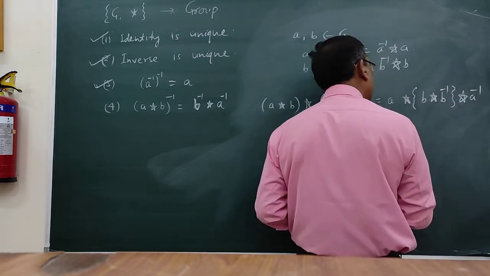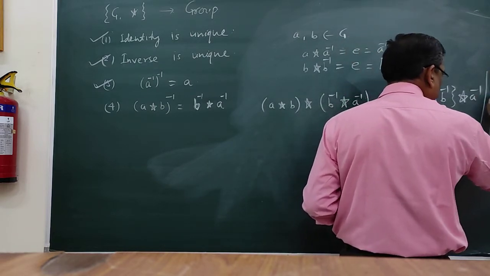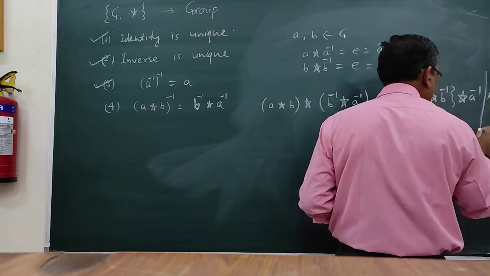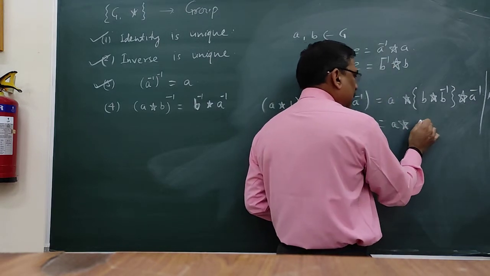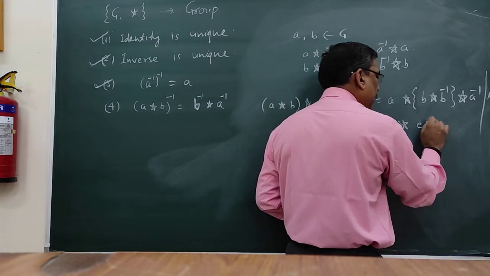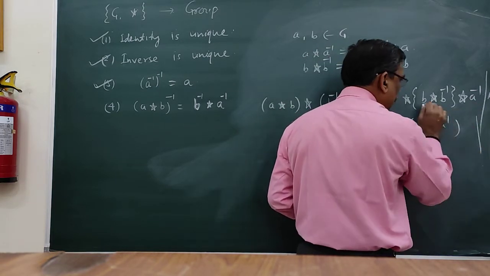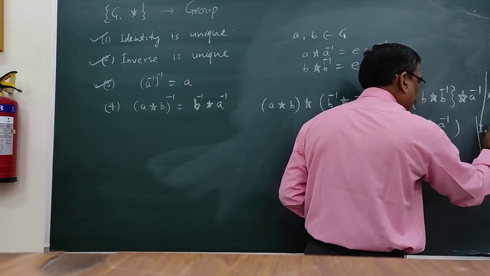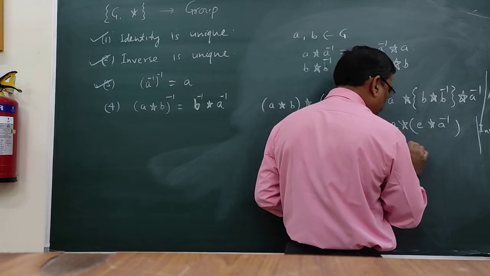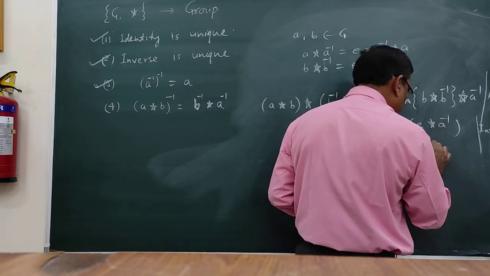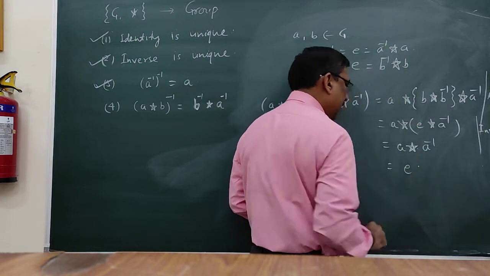By using associative property, I can write this as this, and for this side we should write by associative property in G. Again, this will be equal to identity and operation A inverse. So I use the inverse property in G, and here the associative property, and by using the identity property, I can write this as this one, and this is equal to identity.